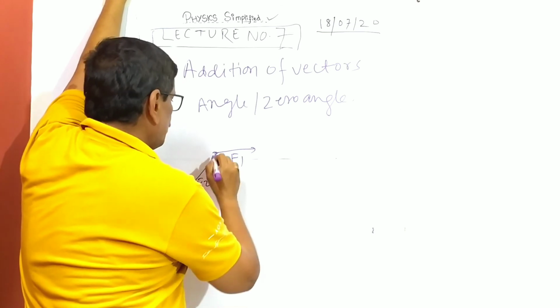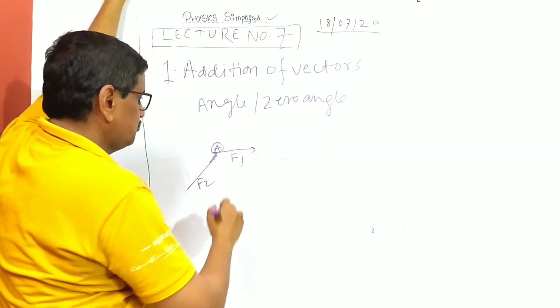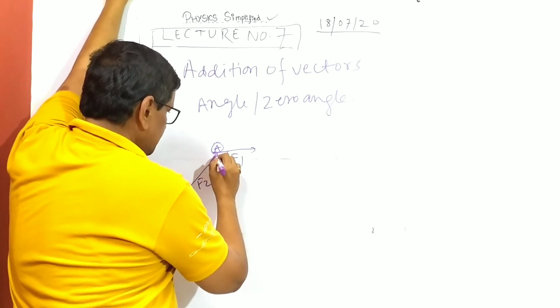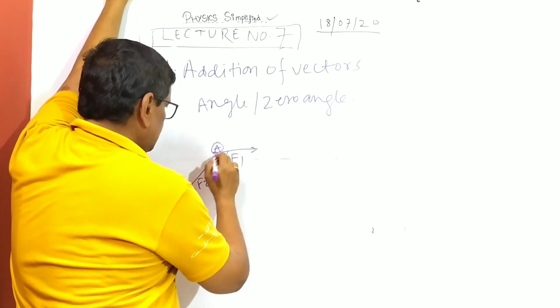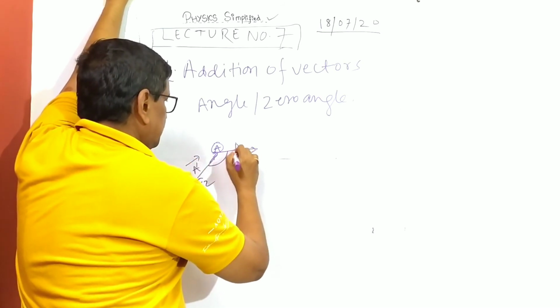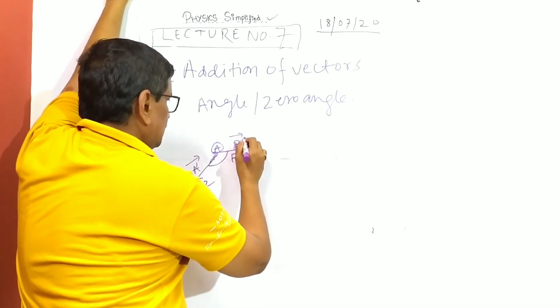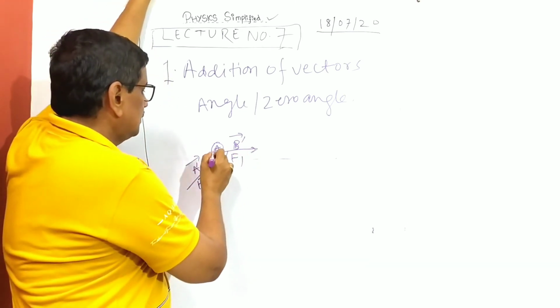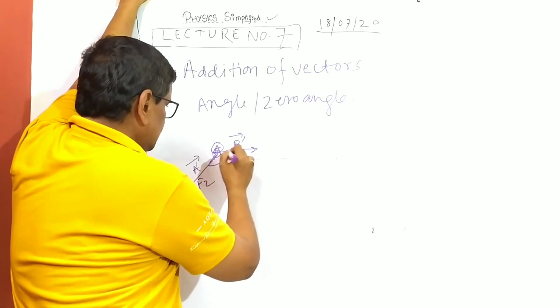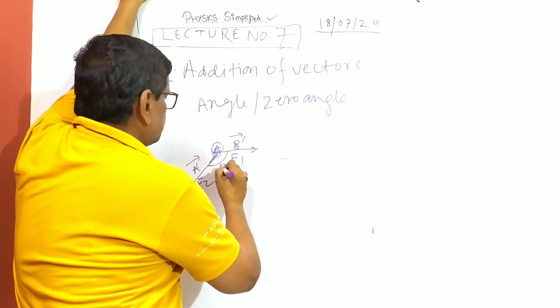This is the point where the two forces are acting, and this is the measured angle. This is the obtuse angle. Suppose I'm saying this is vector A dash, and this is vector B dash. This is the line of action of forces, and this is the obtuse angle.